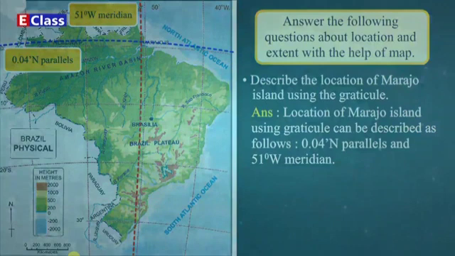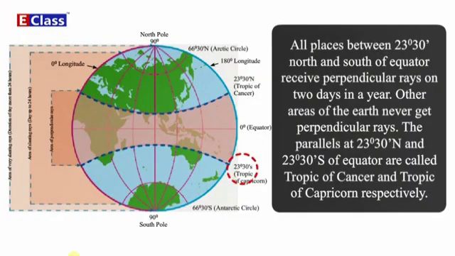On 2 days in a year. Other areas of the earth never get perpendicular rays. The parallels at 23 degrees 30 minutes north and 23 degrees 30 minutes south of equator are called Tropic of Cancer and Tropic of Capricorn respectively.